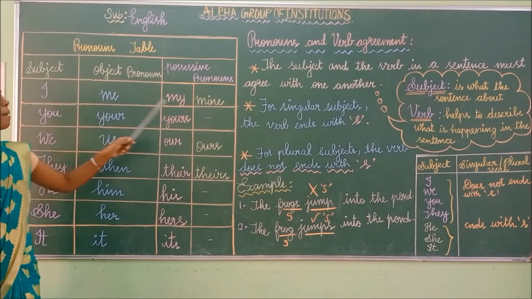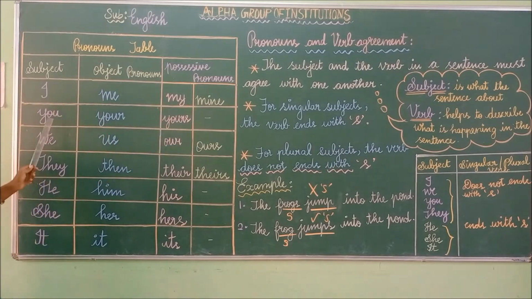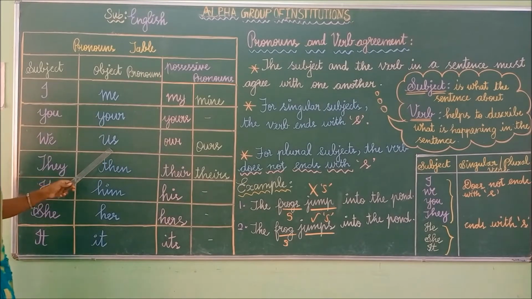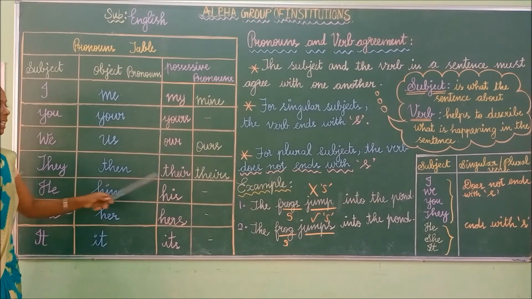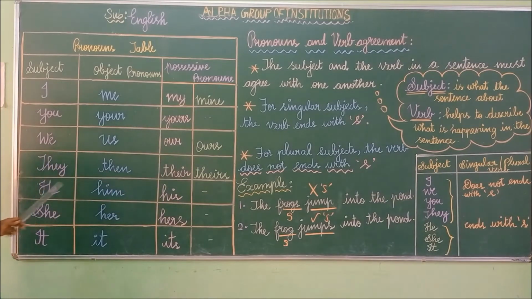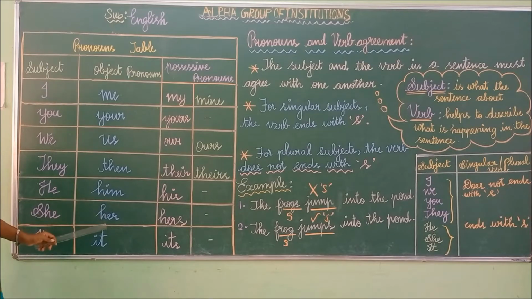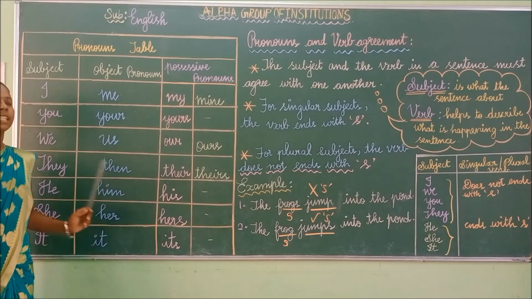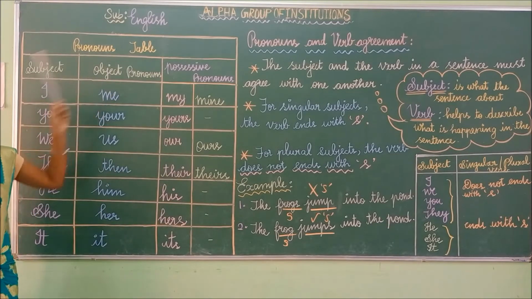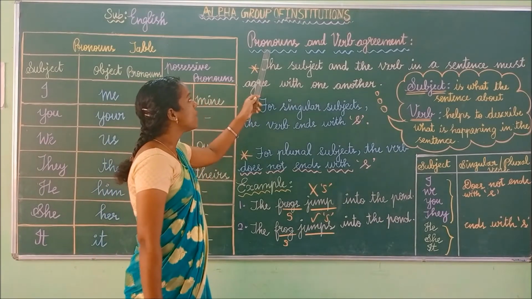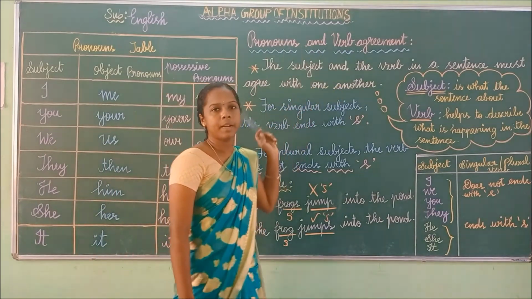I, me, my, mine. You, you, yours. We, us, our, ours. They, them, their, theirs. He, him, his. She, her, hers. It, its. This is the pronoun table. Just learn it. Next we will discuss pronouns and verb agreement.